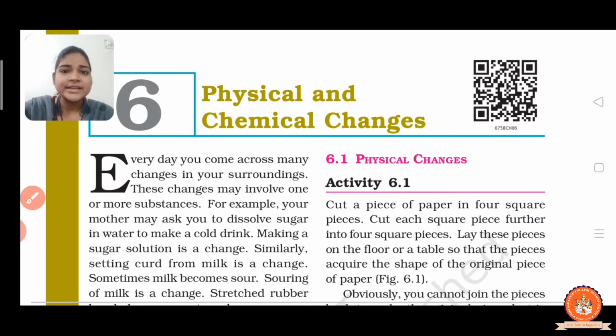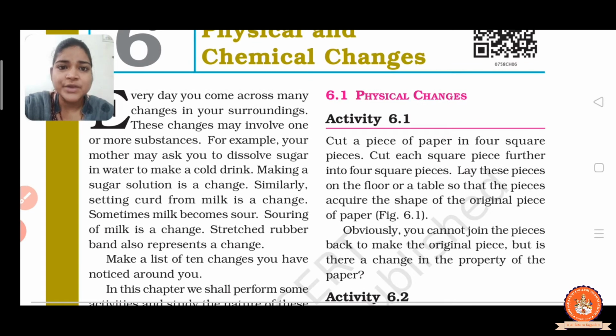Right? Every day you come across many changes in your surroundings. These may involve one or more substances. Now let us discuss some examples. For example, your mother may ask you to dissolve sugar in water to make a cold drink.